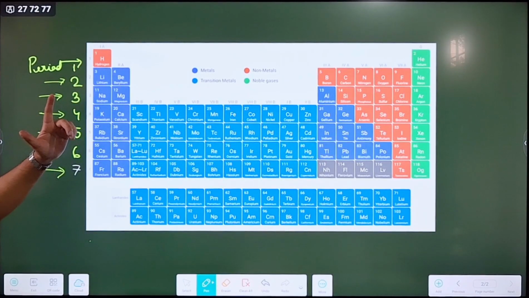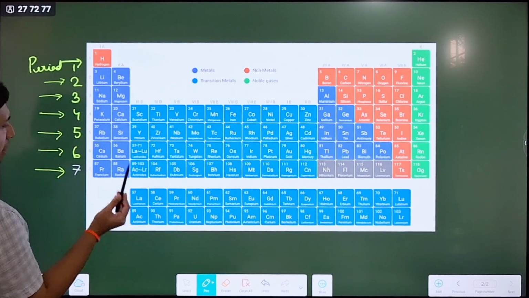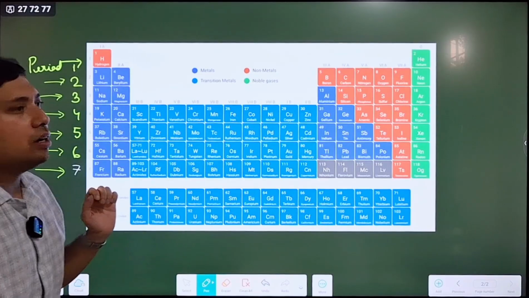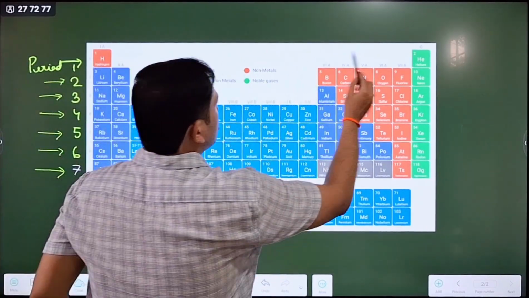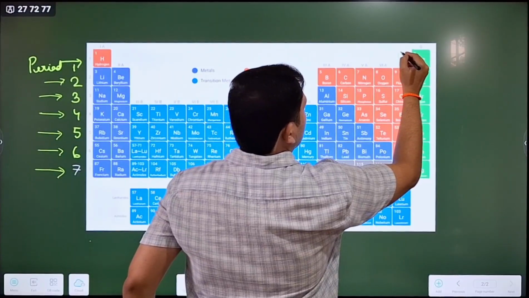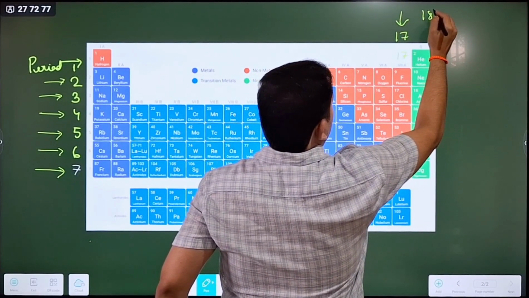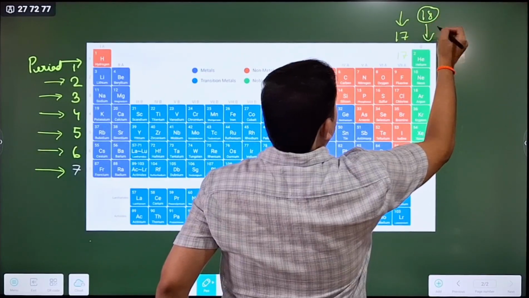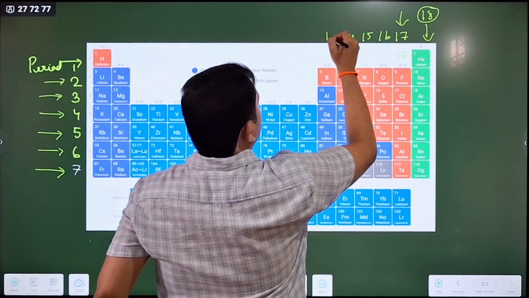For example, group number 2 has beryllium, magnesium, calcium, strontium, barium, radium. For group number 17, you count 1, 2, and so on; it is written there. Group number 17, then 18, 16, 15, 14, 13.